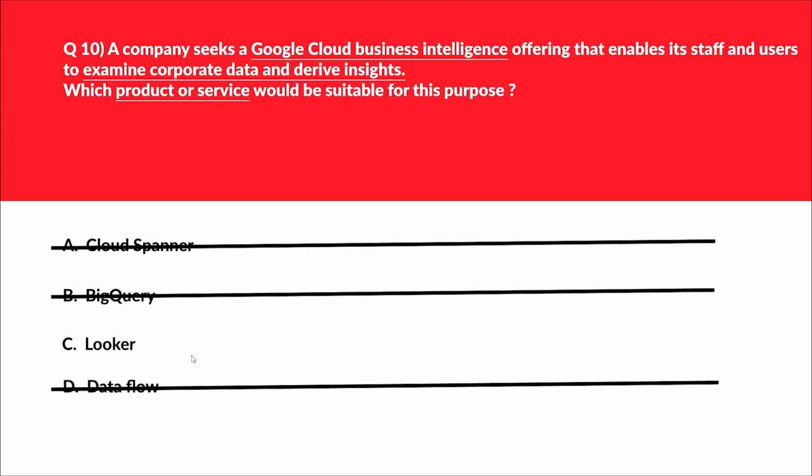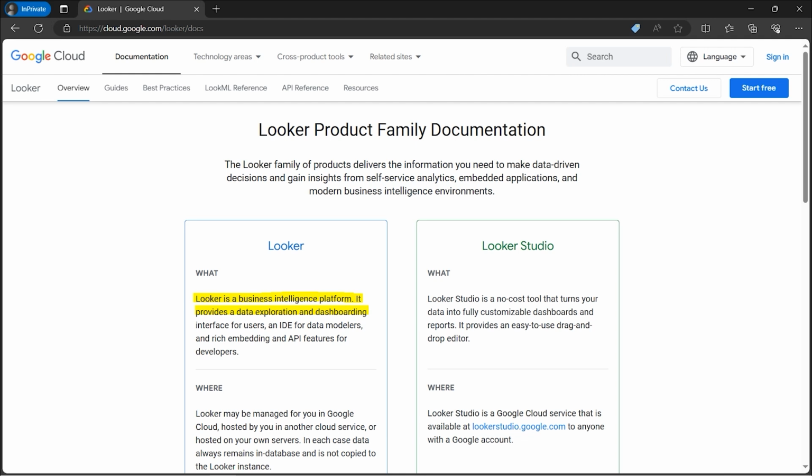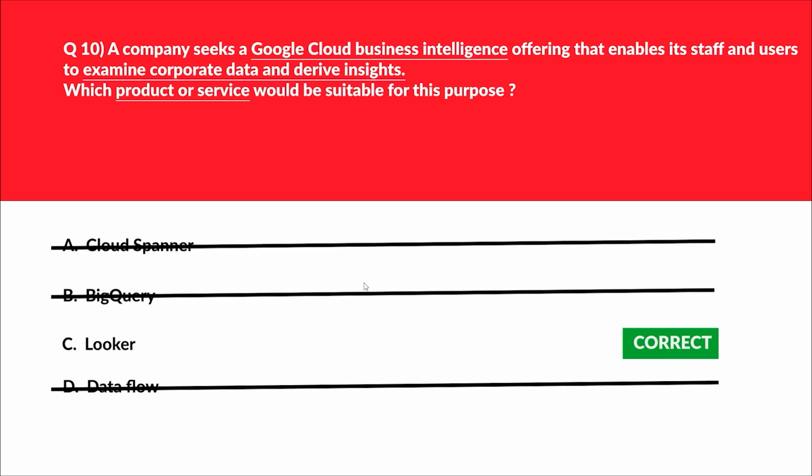We are left with option C, that is Looker. Looker we know is Google's enterprise platform for data visualization and business intelligence. Therefore, this looks good. And if you also look at the official documentation for Looker, it's mentioned Looker is a business intelligence platform. It provides data exploration and dashboarding. So that's what is required. We'll lock option C as the correct answer.